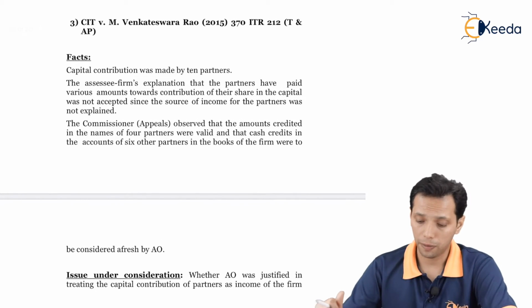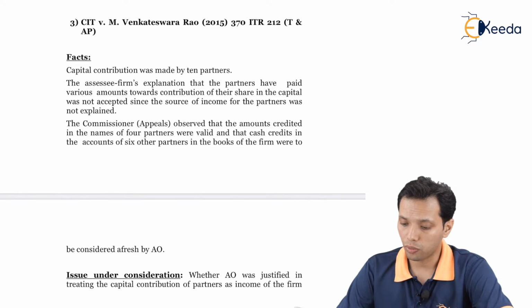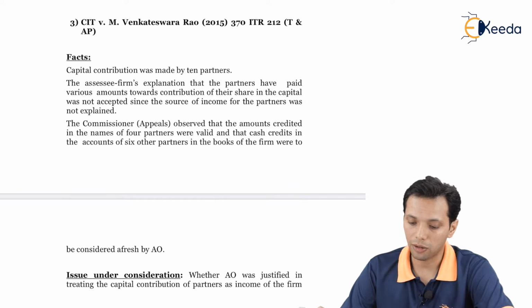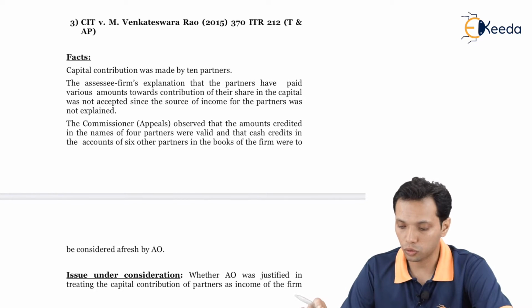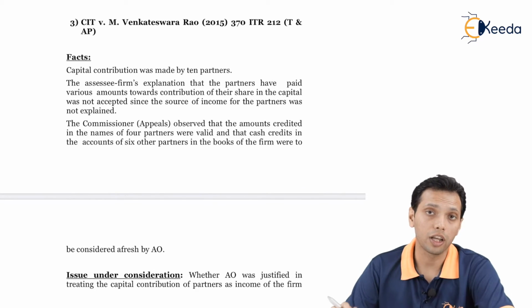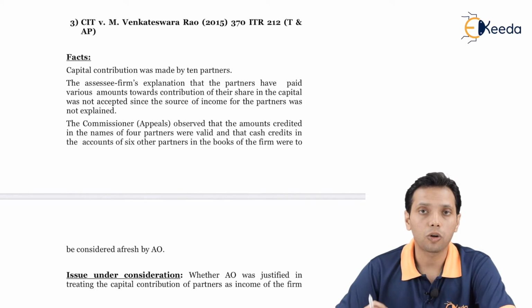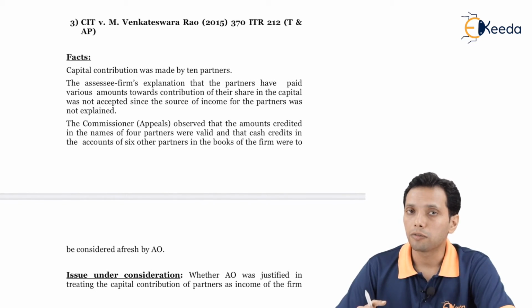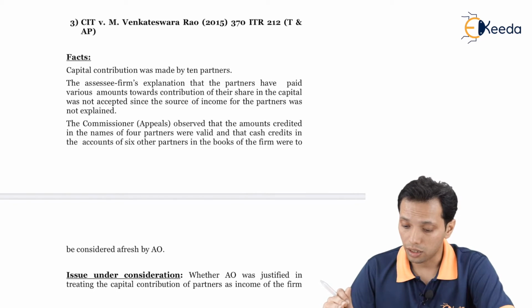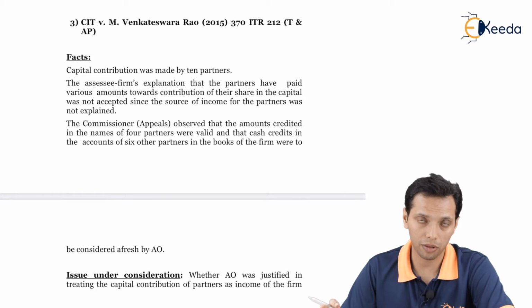Facts of the case are: it's a partnership firm, so capital contribution was made by 10 partners. The firm's explanation that the partners have paid various amounts towards contribution of the share in the capital was not accepted, since the source of income for the partners was not explained. So the partners of the firm contributed capital, in which case the firm has stated that the partners have paid various amounts towards contribution of the share capital.